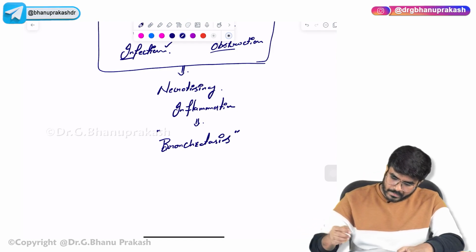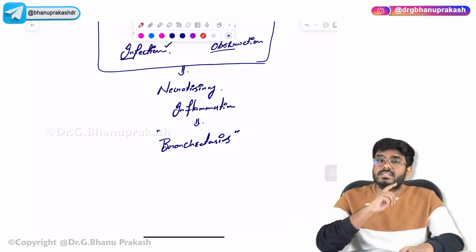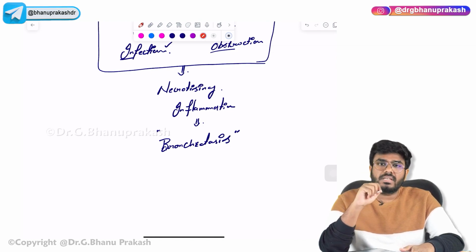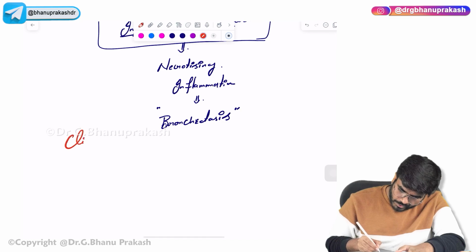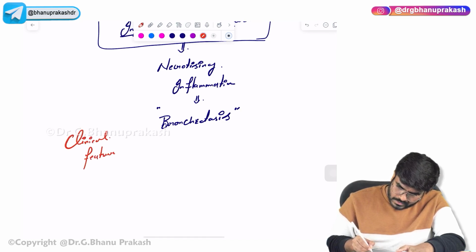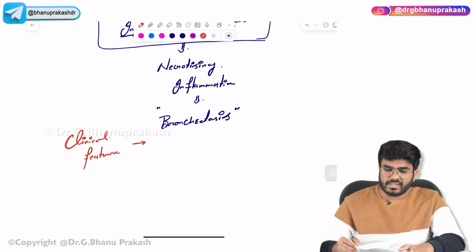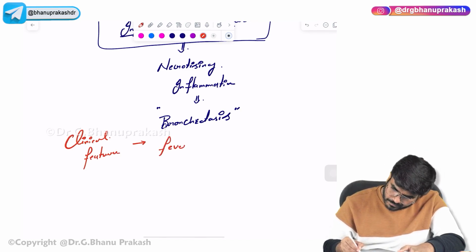Next, what are the complications? See, the clinical features and complications. The clinical features you can simply understand. What are the clinical features that are going to be seen in this condition? What do you think? The patient is having infection, so definitely fever is going to be there.